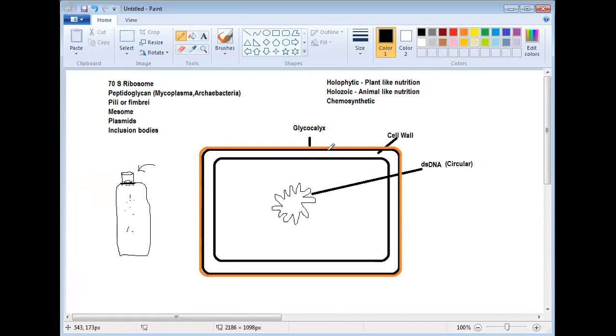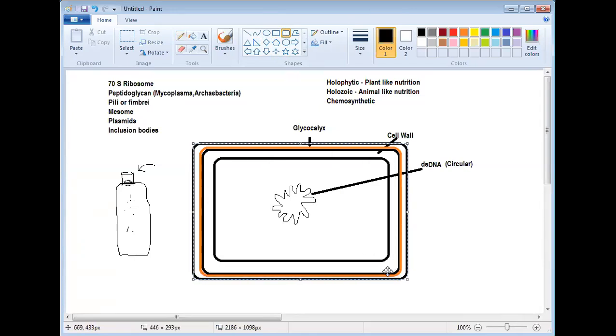What is the other role of glycocalyx? Sir, acting as lubricant. No doubt, it is acting as lubricant. Sometimes you find this glycocalyx layer is very thin, and sometimes you find the glycocalyx layer is very thick. If the glycocalyx layer is thick, then what will happen? How will it help? Then we say that layer is a capsule, right? We say this layer as a capsule.